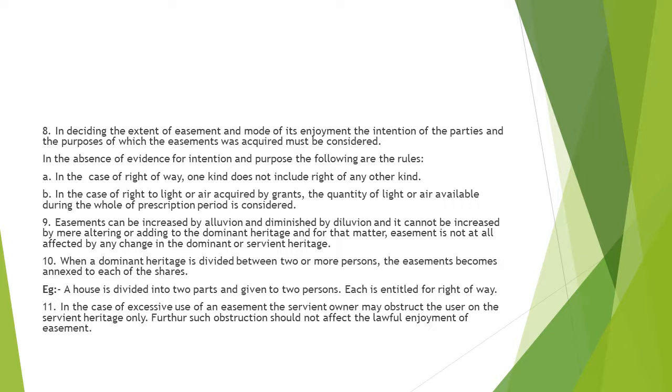In the absence of evidence for intention and purpose, the following are the rules. So if there is absence of evidence for the intention and purpose, then these two rules apply. First, in case of right of way, one kind does not include the right of any other kind. Second, in case of right to light or air acquired by grant, the quantity of light or air available during the whole of the prescription period is considered.